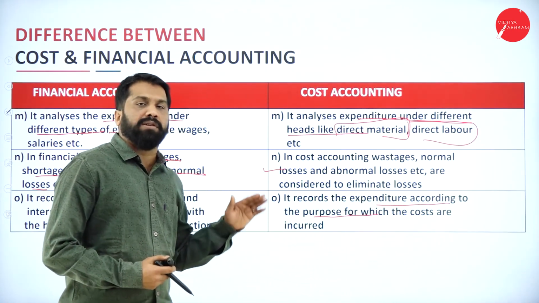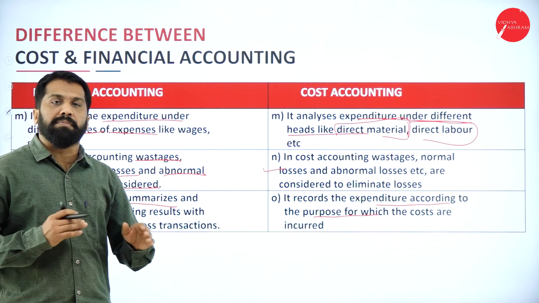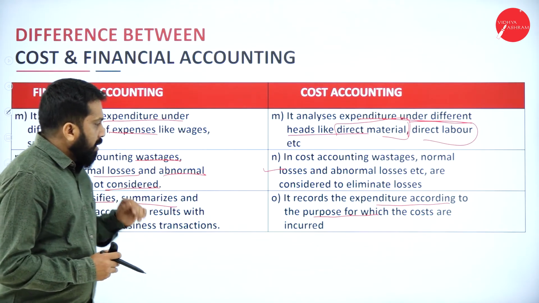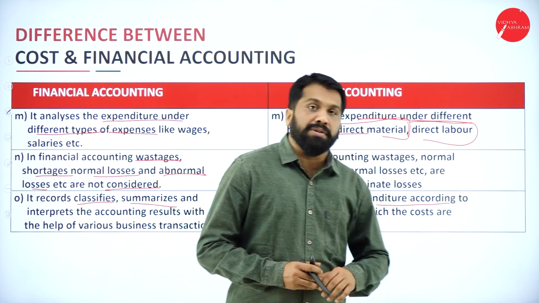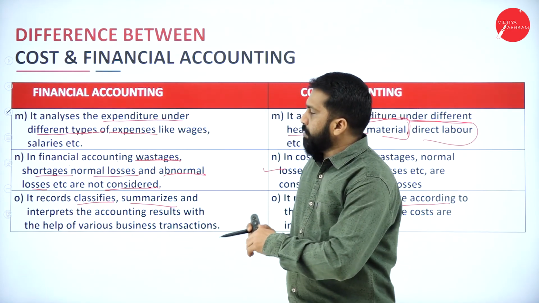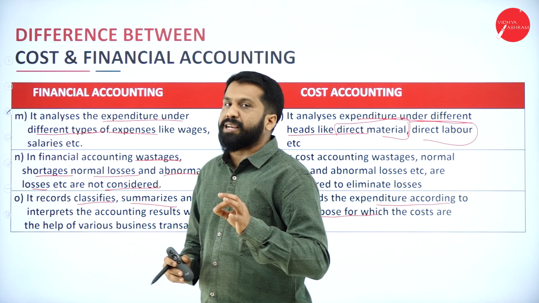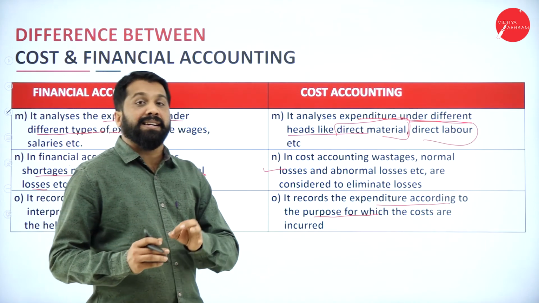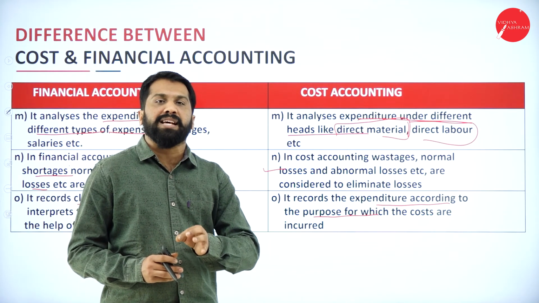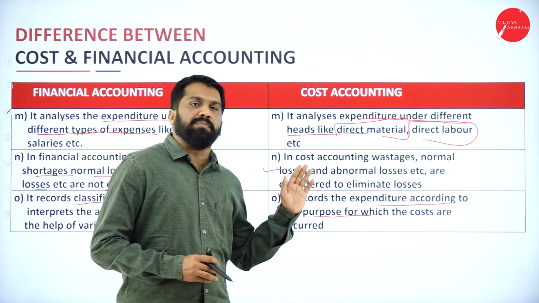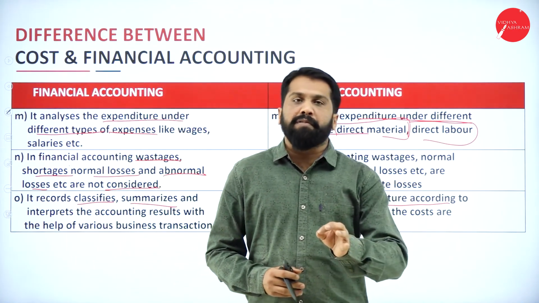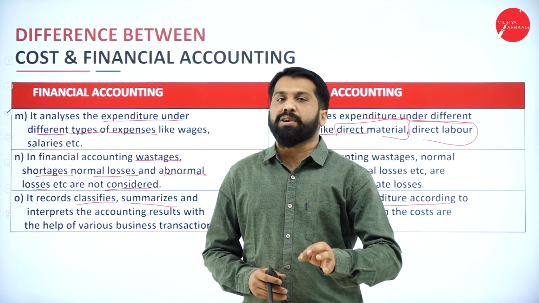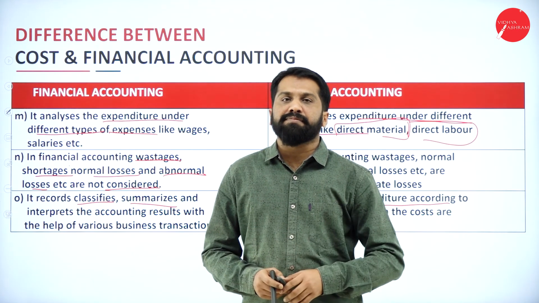Now, you have almost 12 to 13 points here. No need to remember everything, but try to remember at least 10 points. Because in this chapter, one of the most important 10-mark questions will be: what is cost accounting, and differentiate between cost accounting and financial accounting. It is almost a compulsory question for you. If you are not good at problems, please go for these kinds of theories. Without fail, you are supposed to complete them.